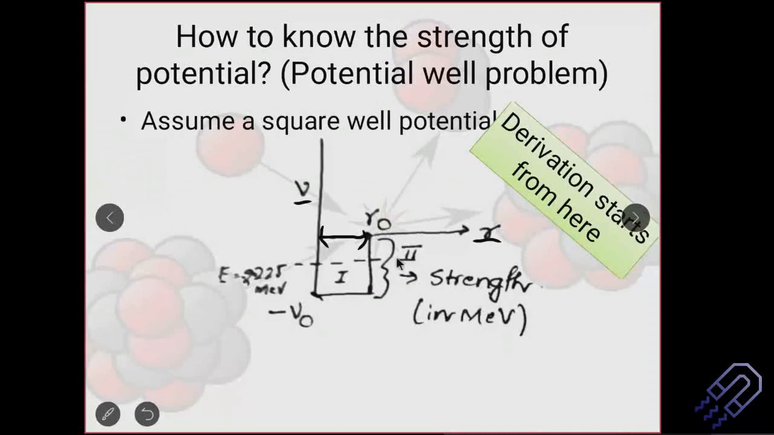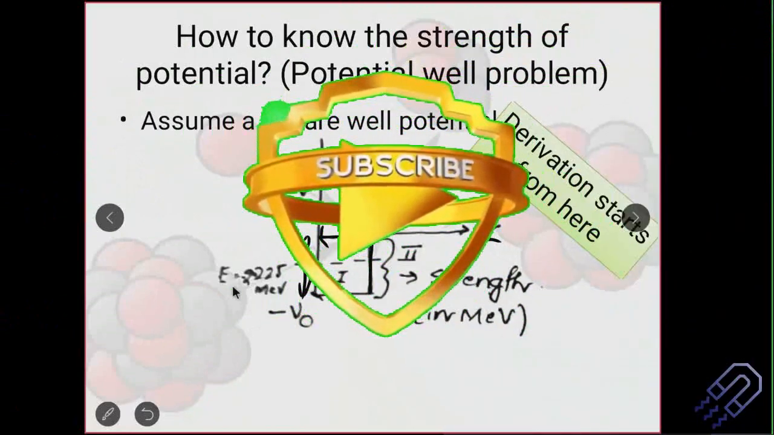So it has to overcome this potential. It has to overcome this height. So the question is, what is this height? How much height should it overcome so that the neutron or the proton can come out of the nuclei? Please remember it has already got an energy of 2.225 MeV.